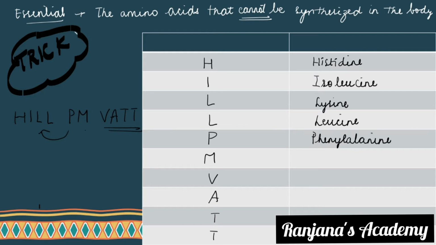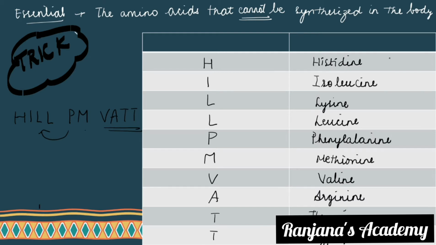What does M stand for? Methionine. What does V stand for? Valine. What does A stand for? Arginine. What does T stand for? Threonine. And what does the other T stand for? Tryptophan.